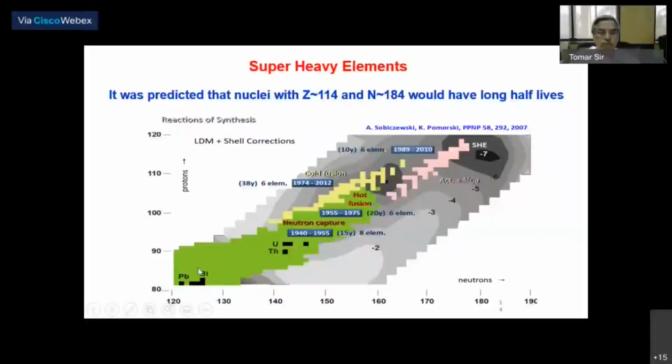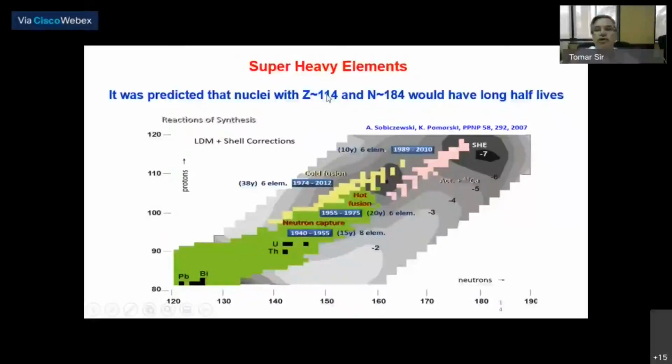Then because of the doubly magic configuration of these targets, the excitation energy of the compound nucleus is very small, and that's why it's called cold fusion, not in the sense of the cold fusion of deuterium-tritium, but relatively colder compared to hot fusion. It brings in low excitation energy, so the particle evaporation becomes low and the nucleus can survive fission. So these are the two approaches, hot fusion and cold fusion, to synthesize super heavy elements.